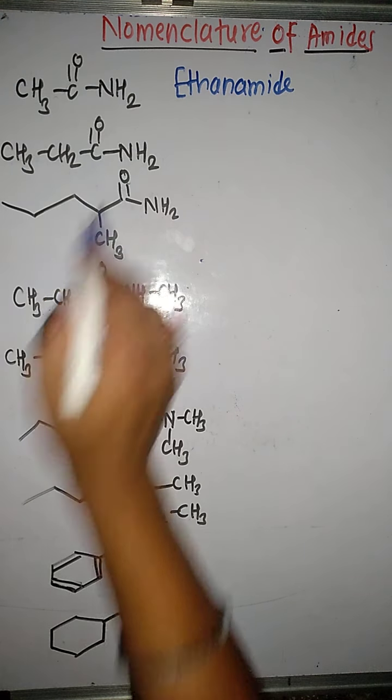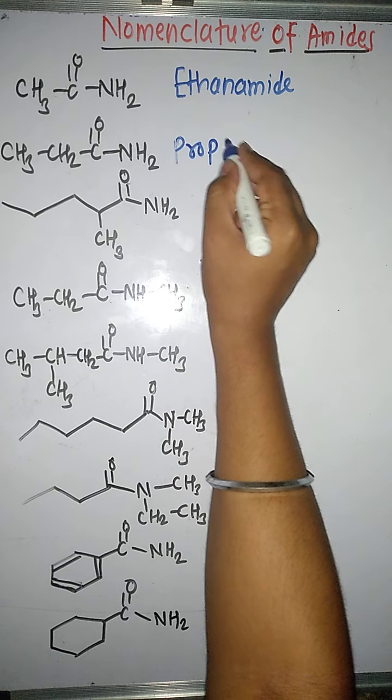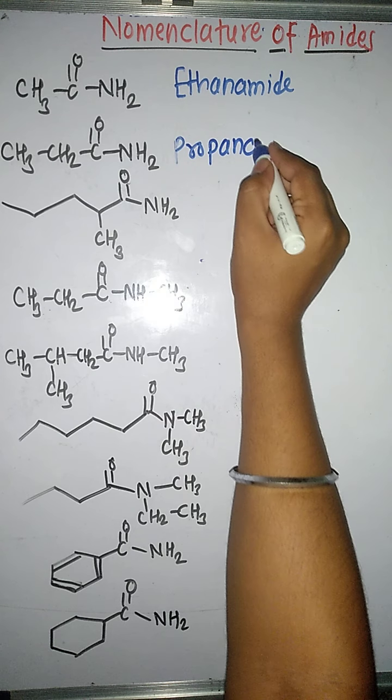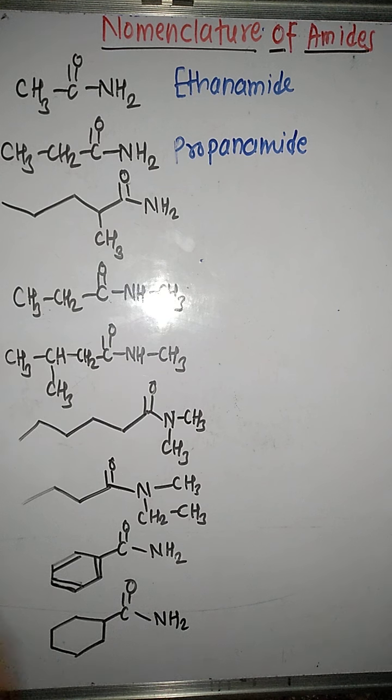In the same way, how many carbon atoms are there in the longest chain? 3. 3 carbon wala alkane is propane, so we will write here propane, replace E by amide, so it will become propanamide. Now in this case we are having a substituent, so for that purpose we are going to select the longest chain. Then we will start the numbering from that end of the chain from which the carbon containing C=O NH2 will get the lowest possible number.